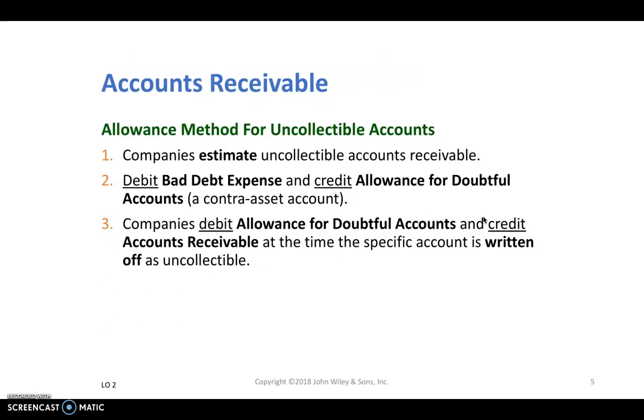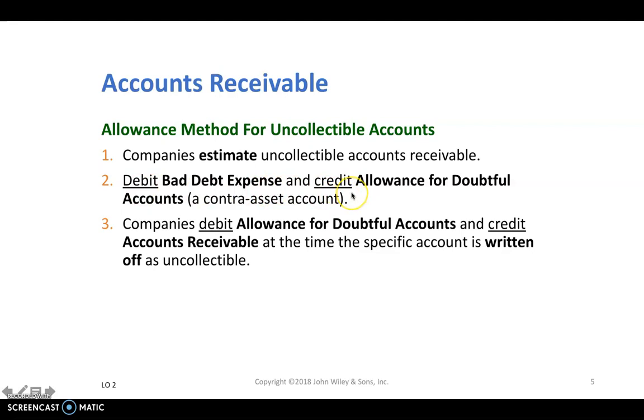So let's go over the accounting for recording this type of bad debt under the allowance method. Again, the cost of doing business on credit, selling merchandise on credit and not collecting it, is called bad debt expense. Since it is an expense, we always debit it, because that's how we increase expenses.